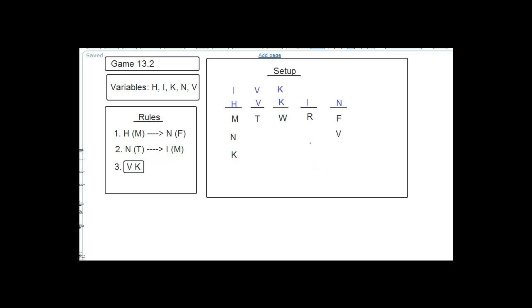And in this case, if I is on Monday, then who do we have left? H and N. Do we have any problems with H or N going on Thursday or Friday? It doesn't look like we do. So in this scenario, this would be a dual option. Now we have a really good setup, and we can probably go through the answers pretty quickly and figure out which one of these could be true.